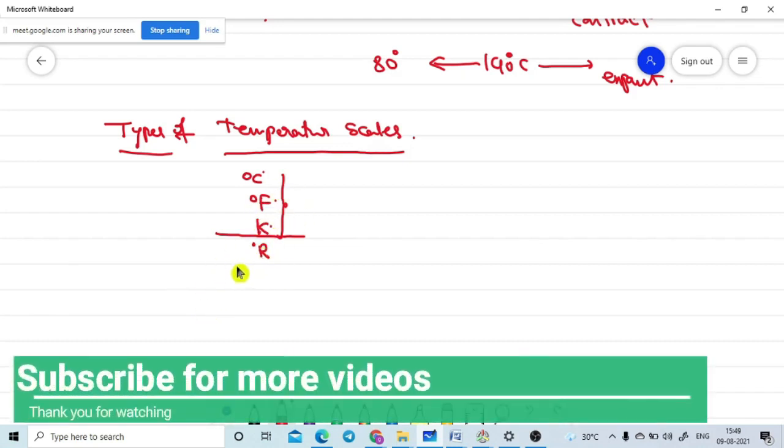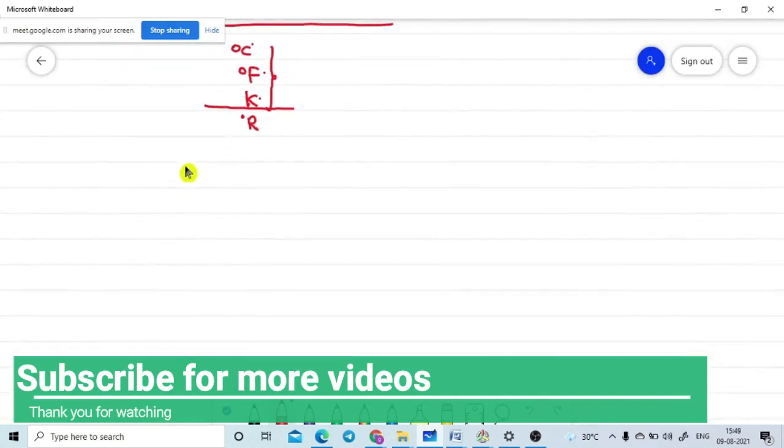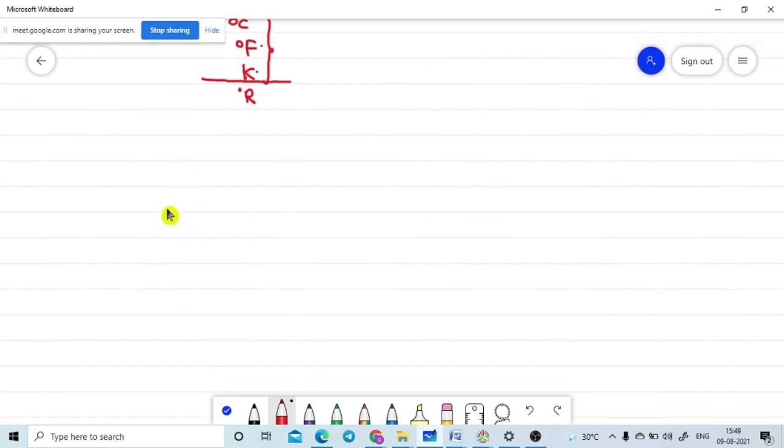Before dealing with these temperature scales, we need to know how the thermometer scales are fixed, with the help of a reference point. If you want to measure with a 1 meter scale, that meter scale has a reference length, maybe in New Delhi or in the international system, maybe in France. To measure, we take that as the reference length for 1 meter. Like that, to measure temperature we also need a reference point.